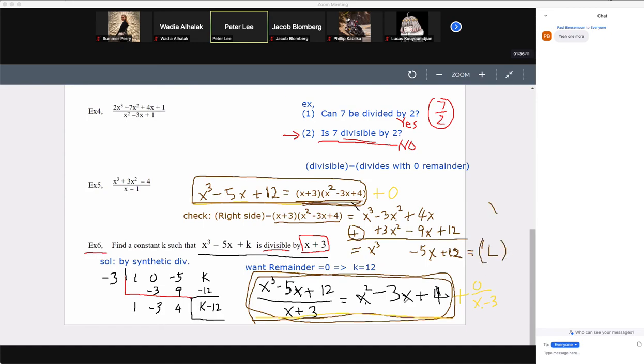So now again, all this stuff is checking. The final answer is actually k equals 0. This is the final answer right here, because it says find the constant k such as this. So all this stuff which I wrote in black or brown is not required. So k equals 0, that's it. But what I am letting you know is, for whatever problem you do, I want you to check. And once you check, the game is over. You're not going to come back to this problem again.